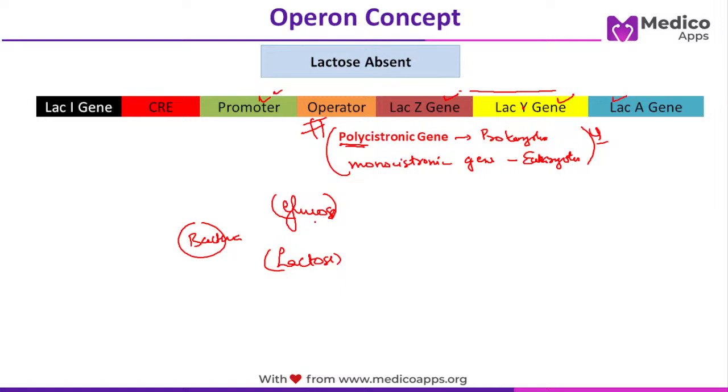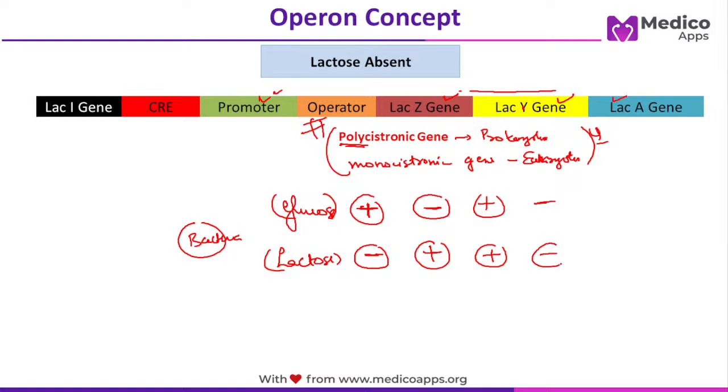So let's imagine multiple situations. Let's say in a medium glucose is present, lactose is absent. Or glucose is absent, lactose is present. Let's say both are present, and both are absent. What should happen in each of these cases? First, let's understand conceptually. Let's say glucose and lactose both are there in the medium. What should you want the bacteria to do? Do you want the bacteria to use glucose or lactose?